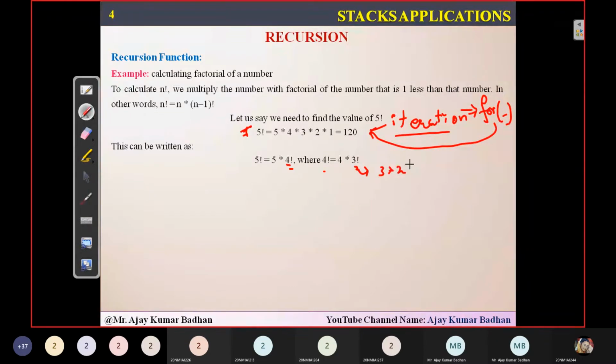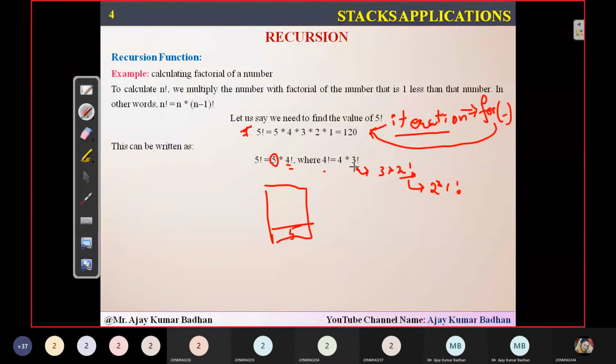Initially this 5 is there, which I am going to store in a stack. Then I call the function 4 factorial, so 4 into 3 factorial. Now I call the function 3 factorial, so I store the number 4 here. Then 3 factorial means 3 into 2 factorial, so I push the element 3 here.